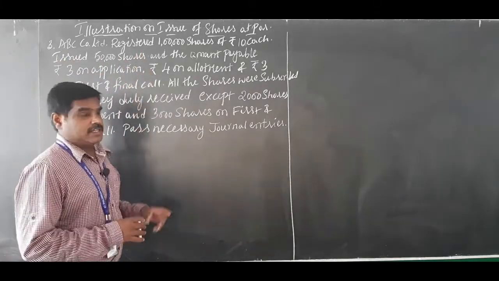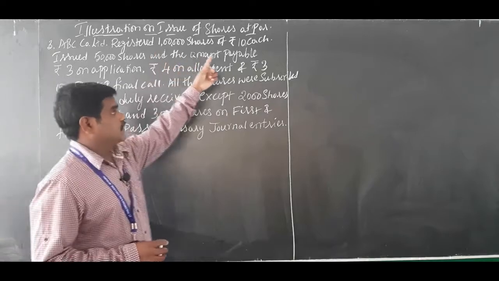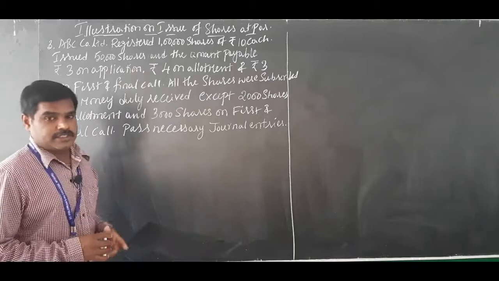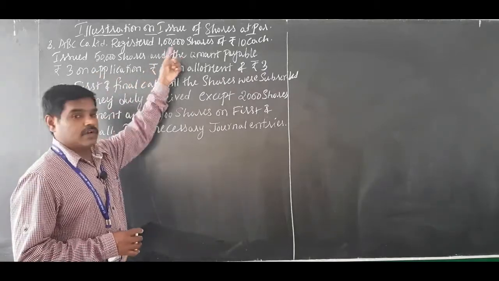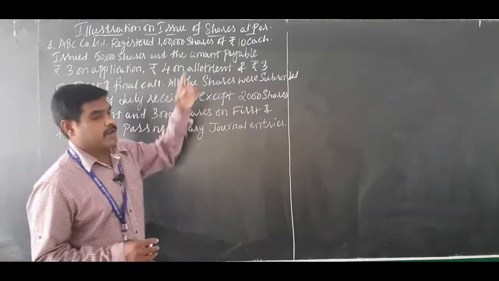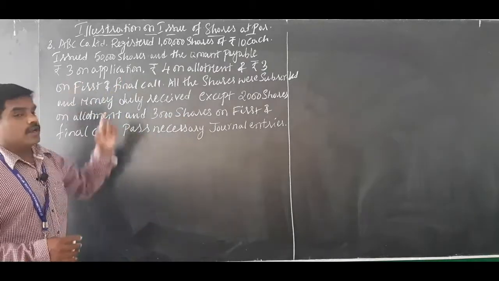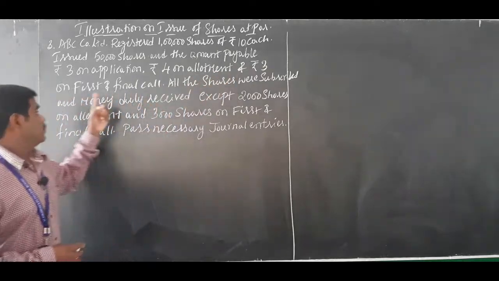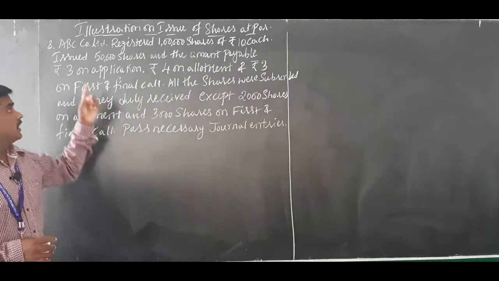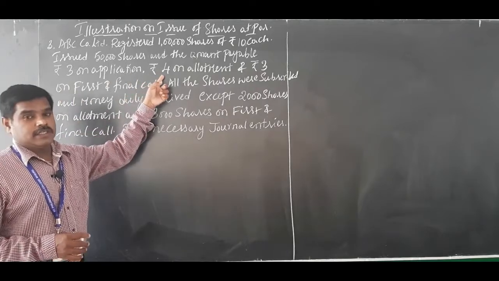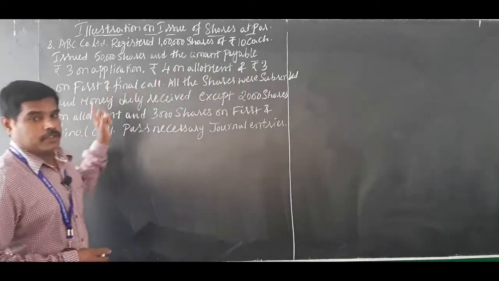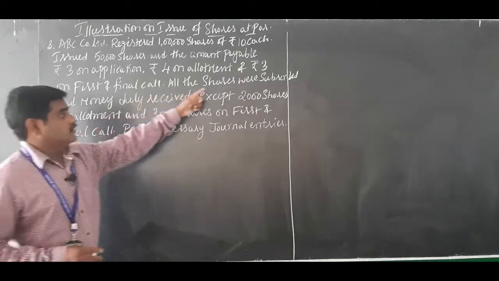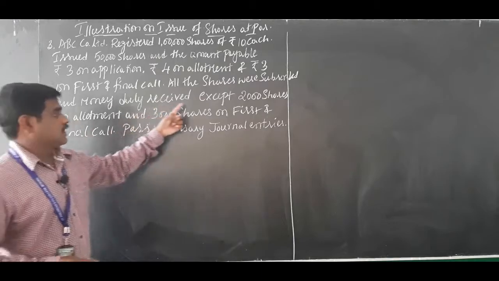ABC Company Limited registered 1 lakh shares of rupees 10 each, issued 50,000 shares. So 50,000 shares are issued out of 1 lakh shares, and the amount is payable: rupees 3 on application, 4 on allotment, and rupees 3 on first and final call. So totally 10 rupees: 3 plus 4 is 7, 7 plus 3 is 10 rupees. So this is issue of shares at par, face value equal to issue price. All the shares were subscribed and money duly received except